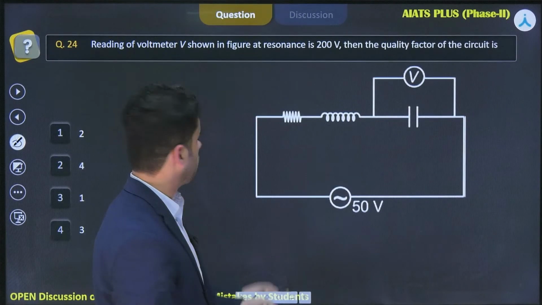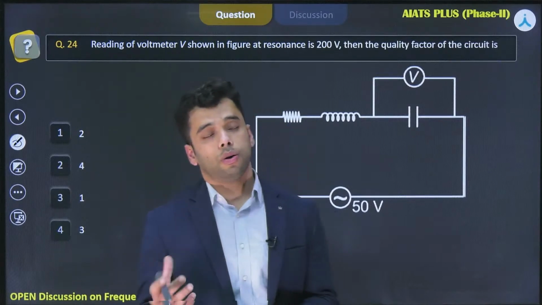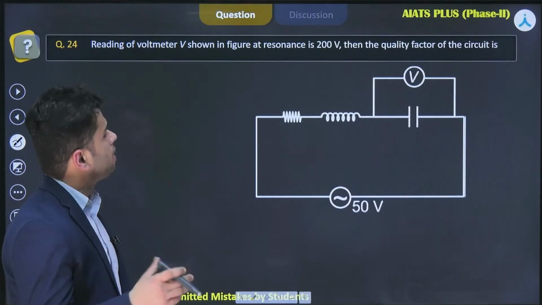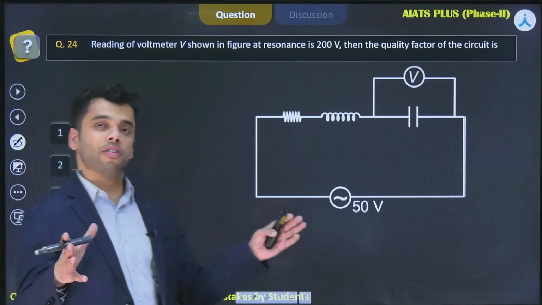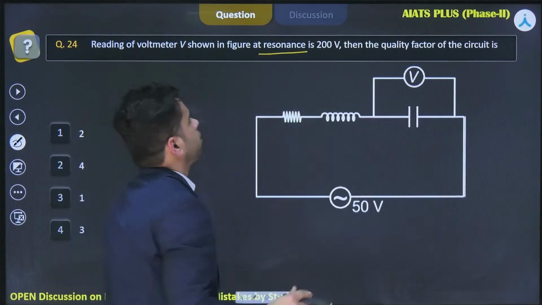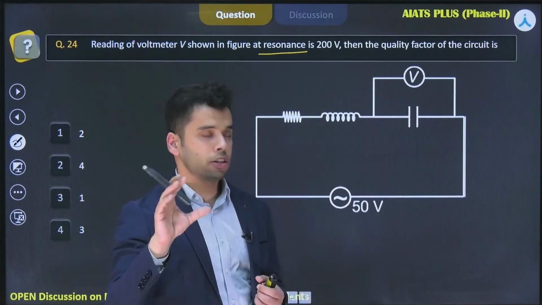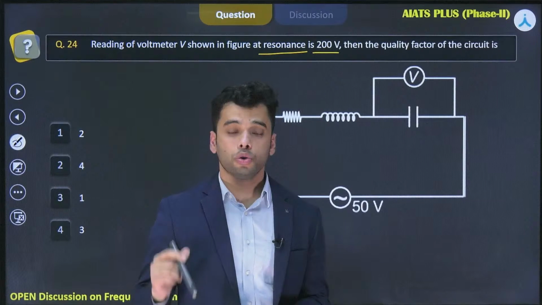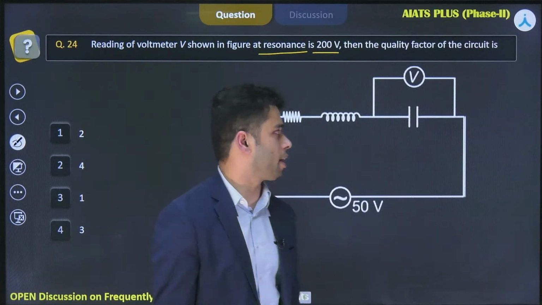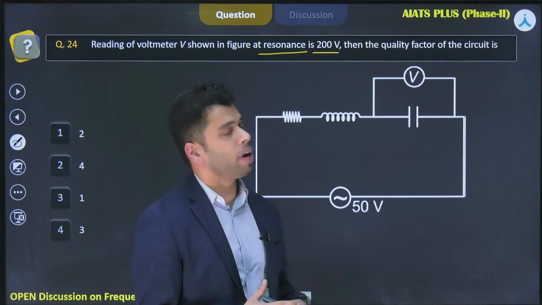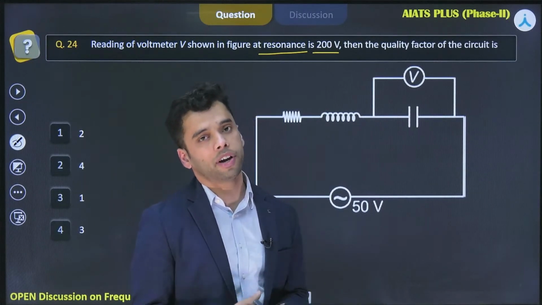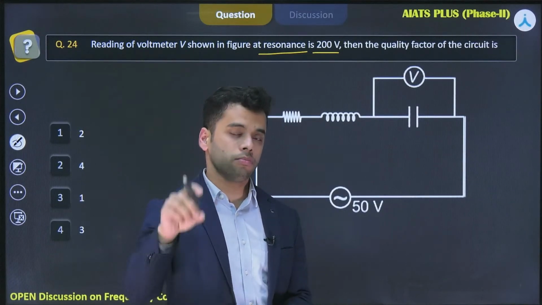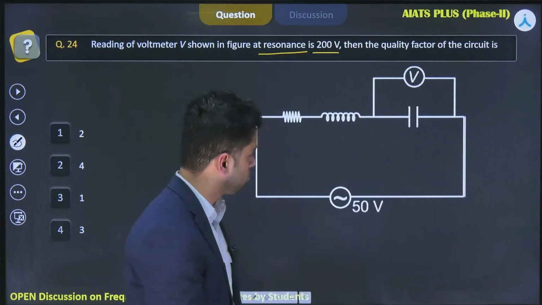Okay, this is a problem based on the chapter of alternating current. The problem says that the reading of voltmeter V shown in the figure at resonance, keyword resonance, is 200 volt. Then the quality factor of the circuit is what we are required to find. To find the quality factor of the circuit, first you should know what the quality factor is. If anyone knows the expression for the quality factor, you can put the answer or the formula in the comment box.